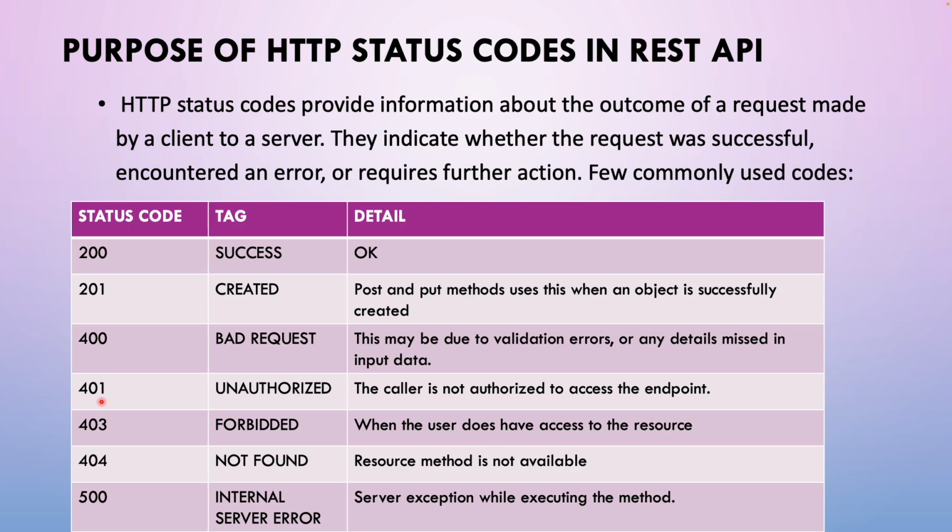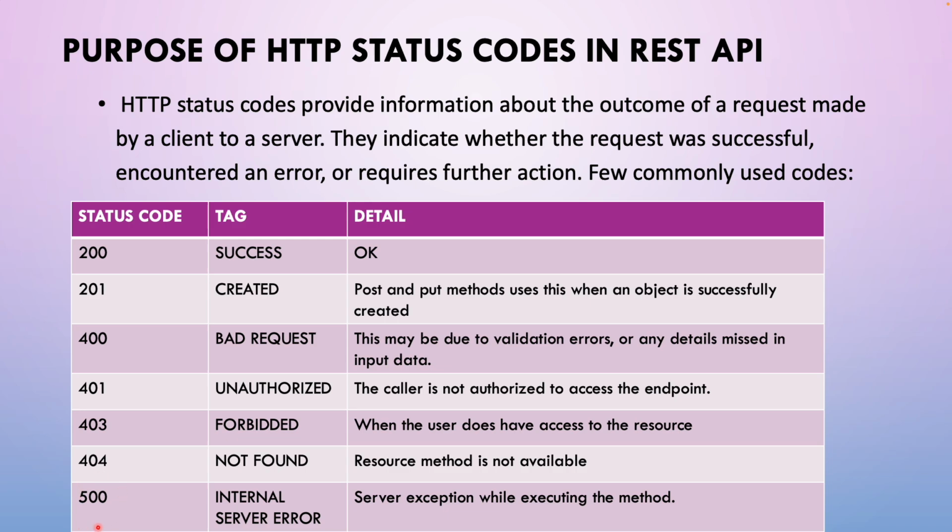What is 401? Unauthorized. If you remember, for a few of the open APIs, authorization has been implemented. If I try to call that without any authorization key or token, then what will happen? It will say 401 unauthorized. What is 403? Forbidden, which is when I have no access to the resource, but I'm trying to access it. By that time I'll get 403. What is 404? Not found, which means that endpoint is not at all present. Suppose there is no get endpoint for /product, but I'm trying to access it with the DNS information, then what will happen? It will throw 404 not found.